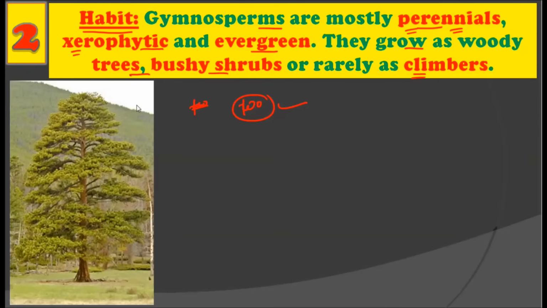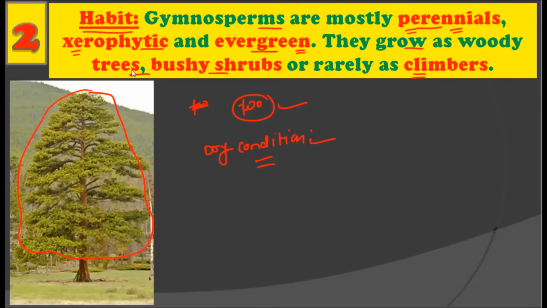Secondly, they are xerophytic. Xerophytic plants are those plants which can live in dry conditions. Alright, generally xerophytes we find in desertic conditions, right? Gymnosperms also have the typical characteristic of xerophytes, that they can grow in dry conditions. Plus, they are evergreen. Throughout the year, they always remain green in color. That is, they are evergreen. They never shed their leaves.